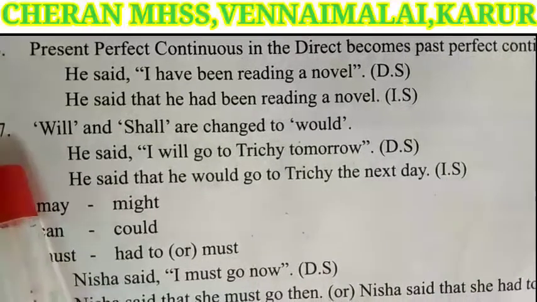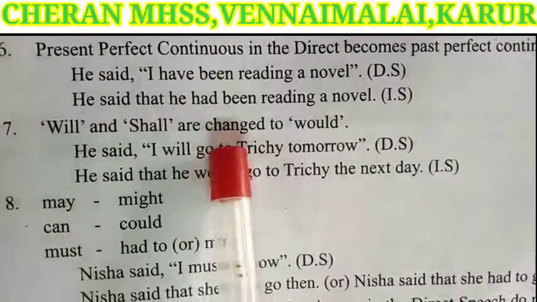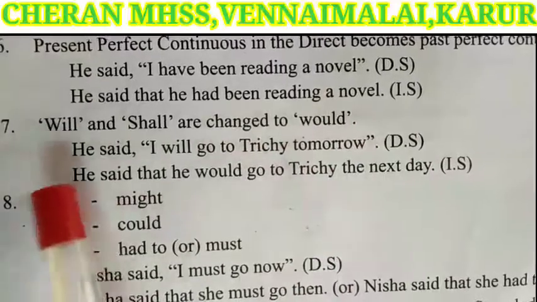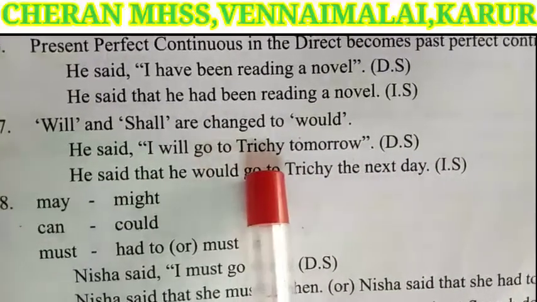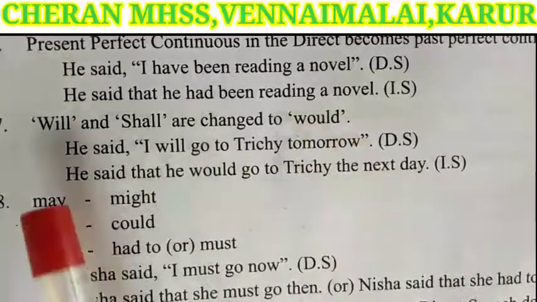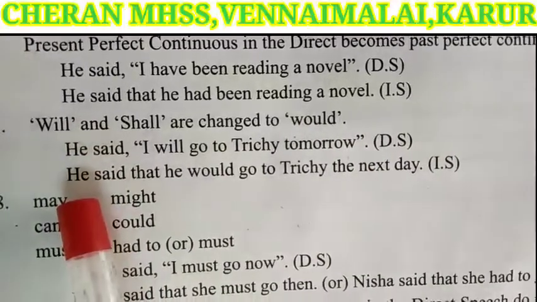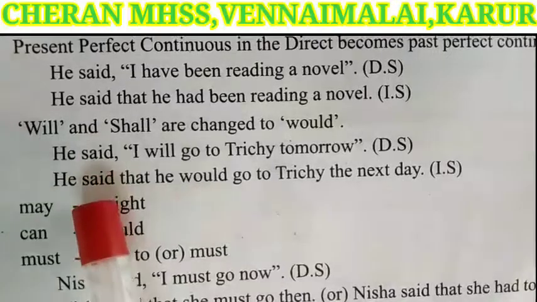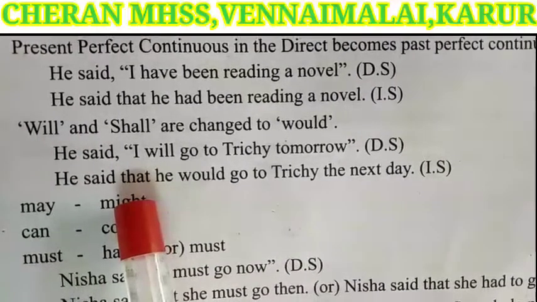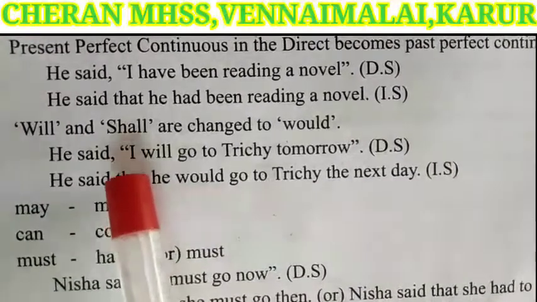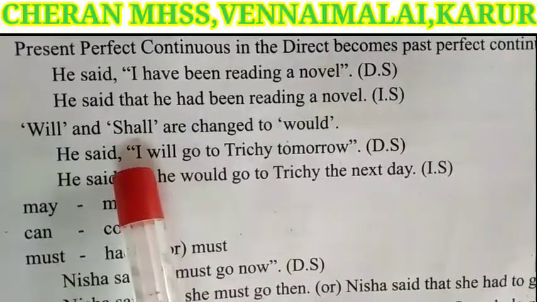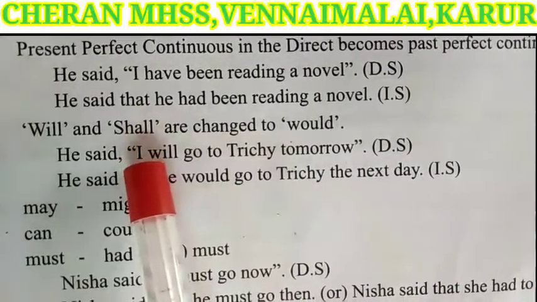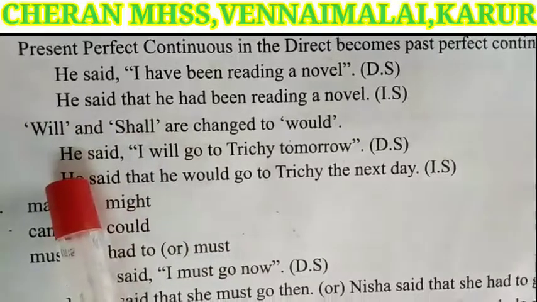Next one, will and shall are changed to would. He said, I will go to Trichy tomorrow. He is the speaker, the same he. Reporting verb said is also the same. Instead of comma and quotation, we have added that. I is the first person pronoun, so the speaker's pronoun he.